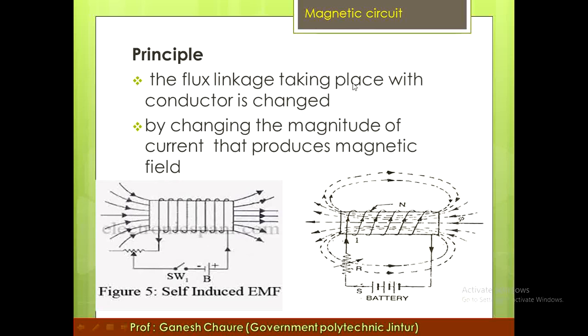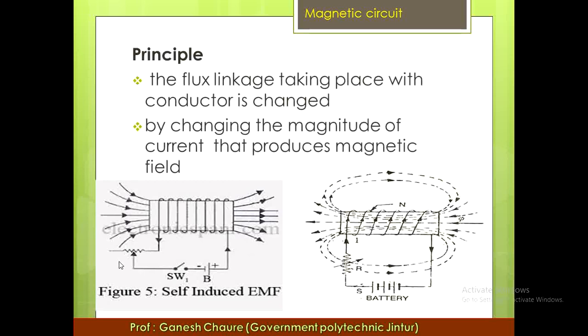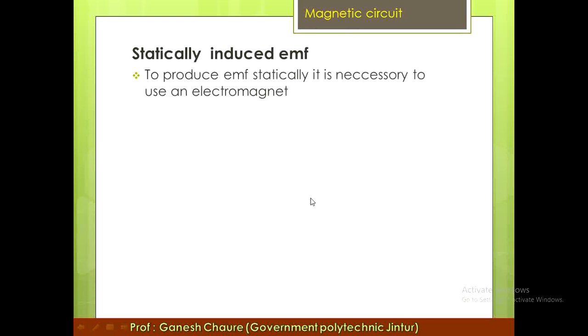So the flux linkages taking place with the conductor are changed by changing the magnitude of the current that produces the magnetic field. Change in flux linkages can be obtained by changing the magnitude of the current, and the magnitude of current is changed by changing the resistance. This variable resistance is connected here for changing the magnitude of the current. To produce a statically induced EMF, it is necessary to use an electromagnet.